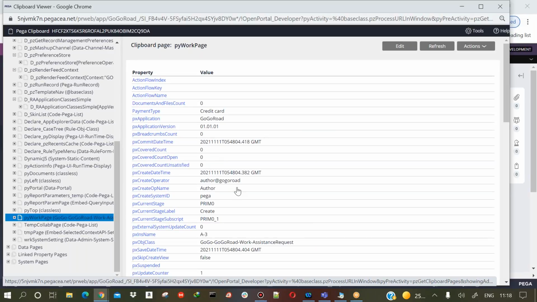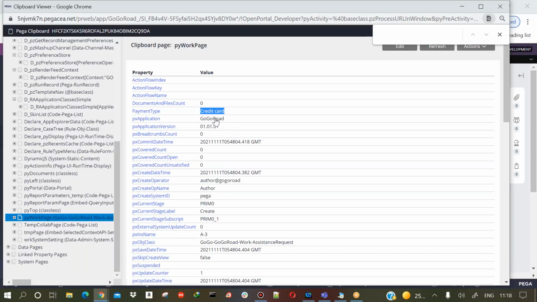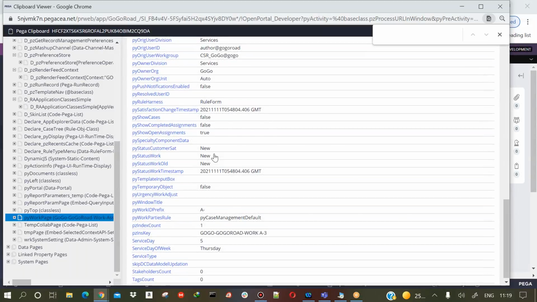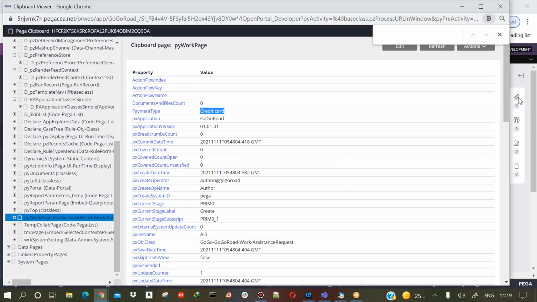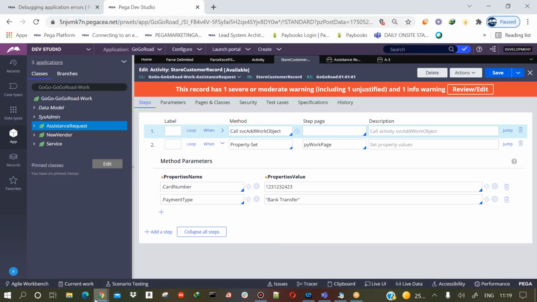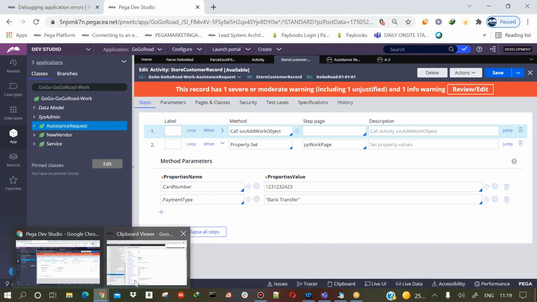Yeah, you see the payment type equal to credit card. This is what we gave, right? Bank transfer we gave, and it's coming this one. Card number equal to this one, right? That's what we have here.